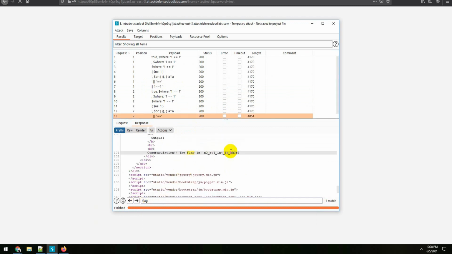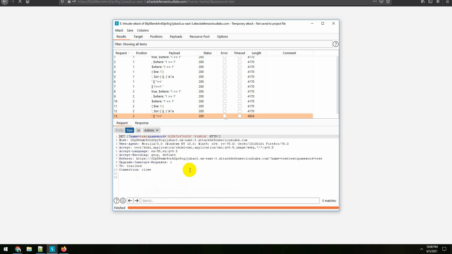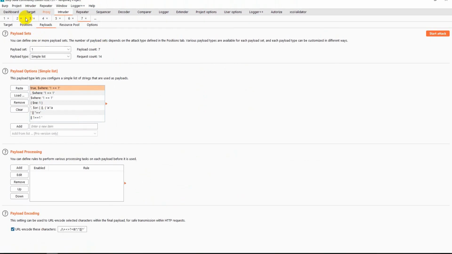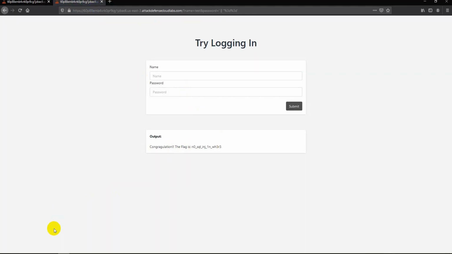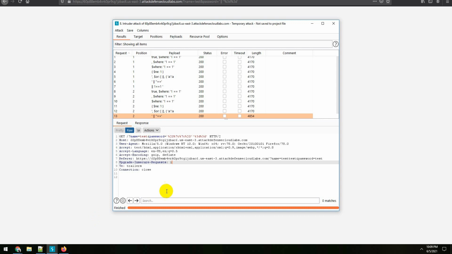Here you can see that the flag is NoSQL injection. So I will simply copy this and send it by Burp Suite. I'll go to proxy. So you can see that congratulations, you got the flag. Now if you look at the payload, all it is trying to do is perform a truth kind of statement, with a double pipe, just checking for a true statement, and based on that it is allowing you to log into the database.